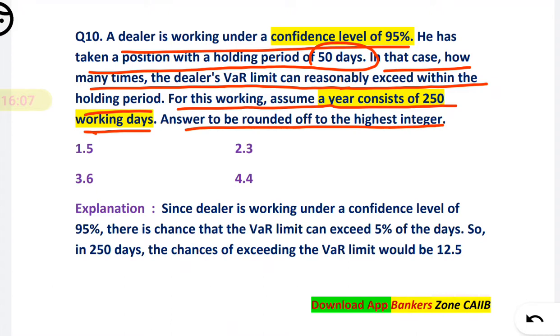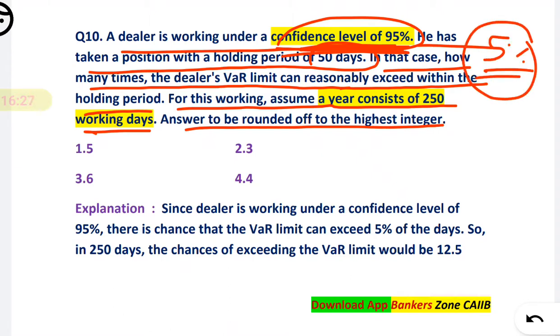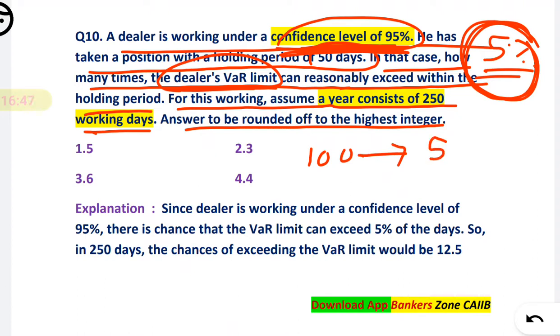Okay, so this is a very easy question, but you need a basic and good understanding here. Very first, they have given a confidence level of 95%. That means you are 95% confident. So there is a 5% chance that you will have a loss, that is, you will cross your daily VAR limit. You are 95% confident, but there is a 5% chance that you will cross your VAR limit. Out of 100, you have a 5% chance of crossing the VAR.